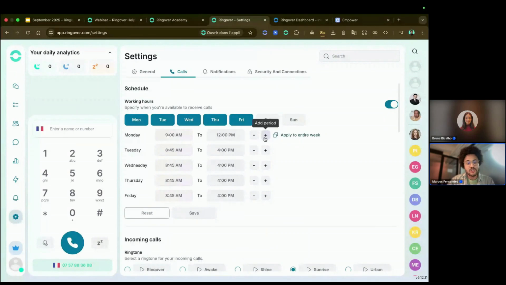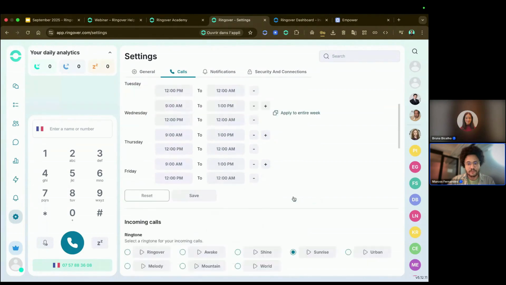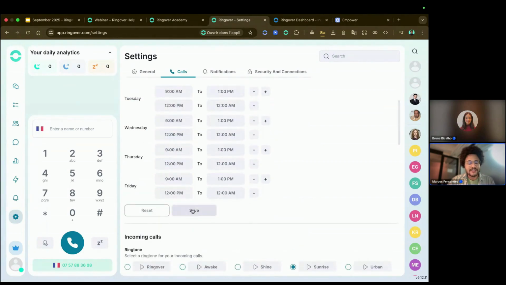So if I want to add another period within Monday, I need to click here, and then I will go back to work at 1 p.m. until 5 p.m. So you can do all of this, and then you can apply it to the entire week. And then you can just save your working hours.